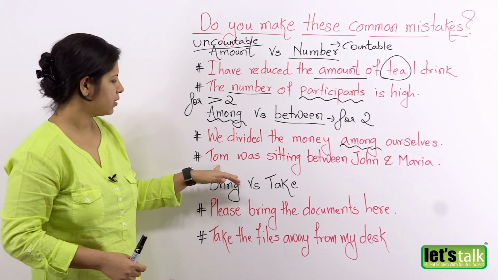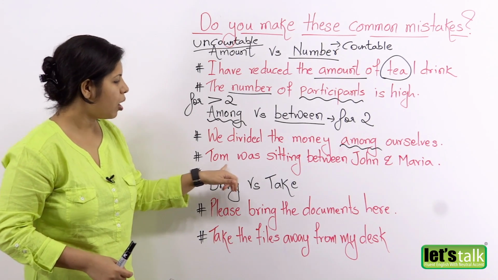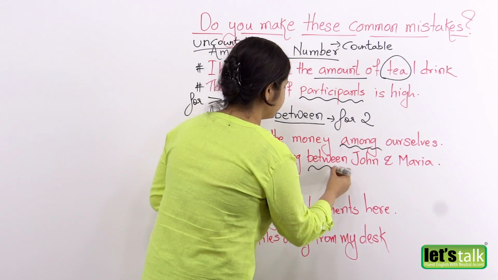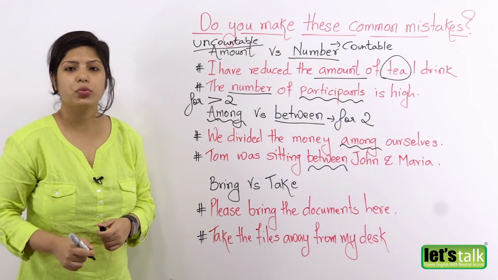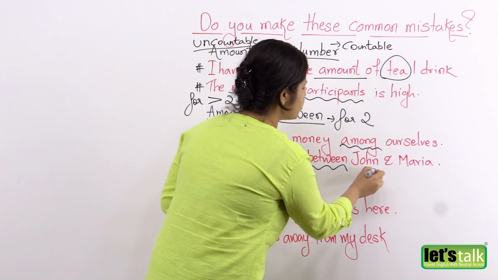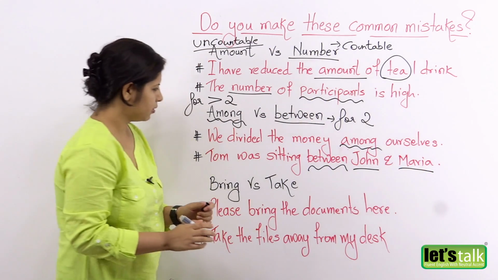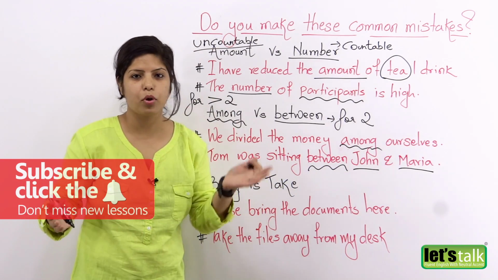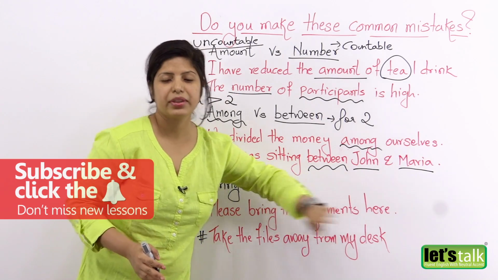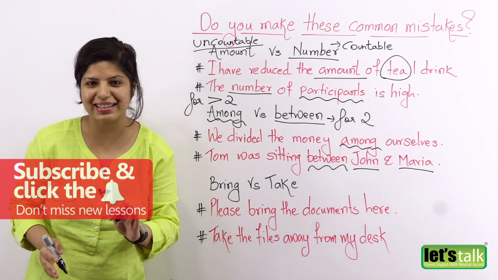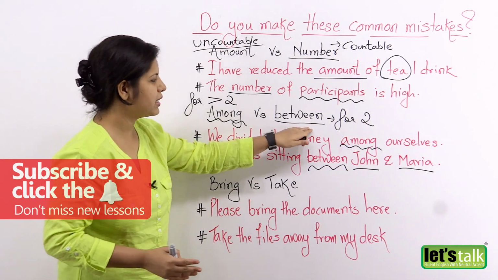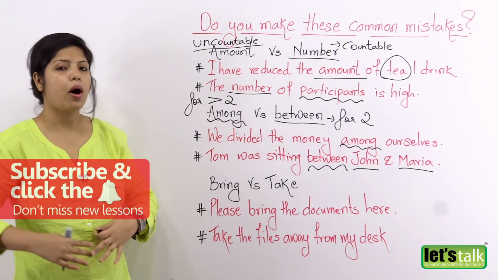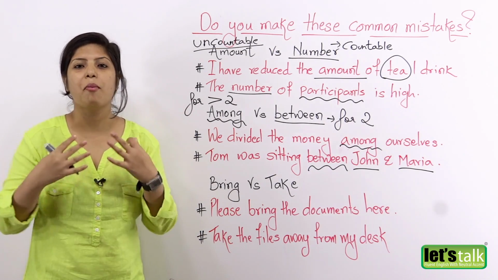Alright? The next example, Tom was sitting between John and Maria. So if you've noticed here, we are using the word between because we are talking about 2 people, John and Maria. Okay? Tom was sitting between 2 people, not between 3 or more than 2, just between 2 people. So very easy to remember. Please don't make this mistake if you're doing so. Between is used for two things or two people, and among is used for more than two things or more than two people.